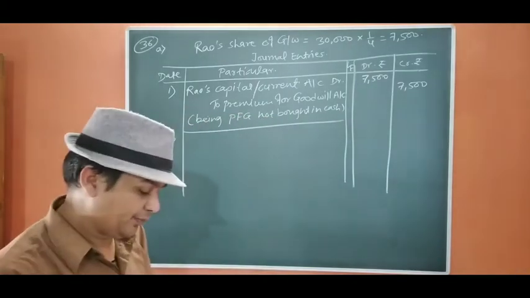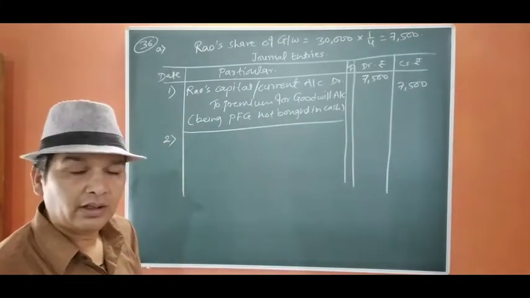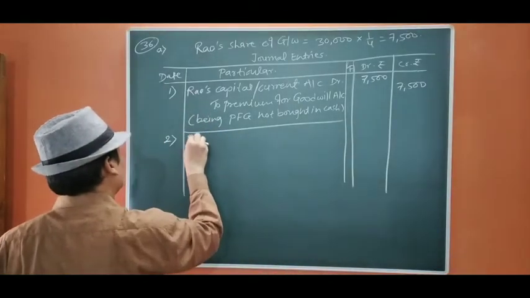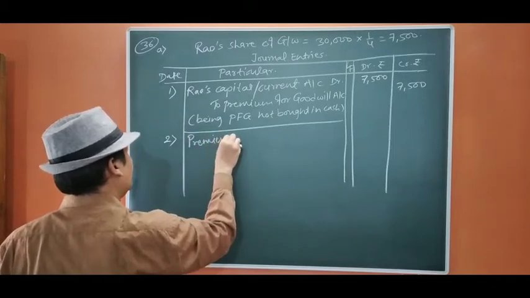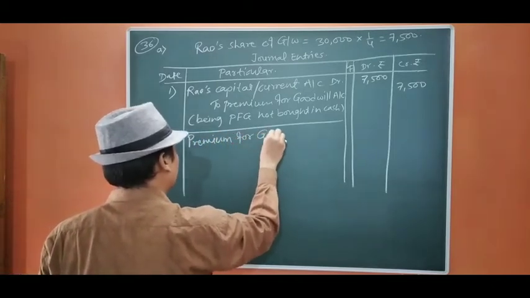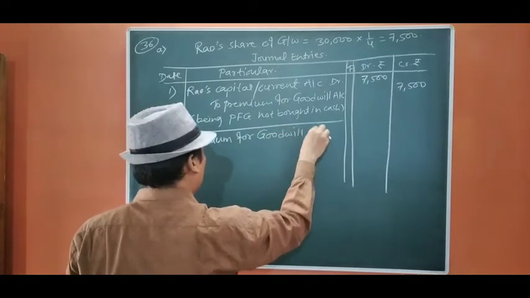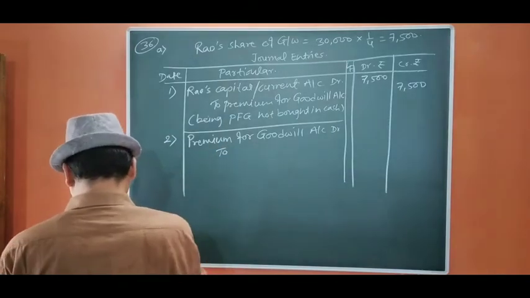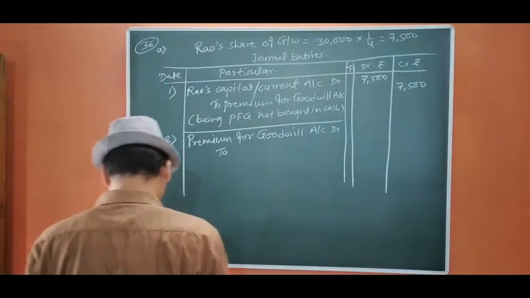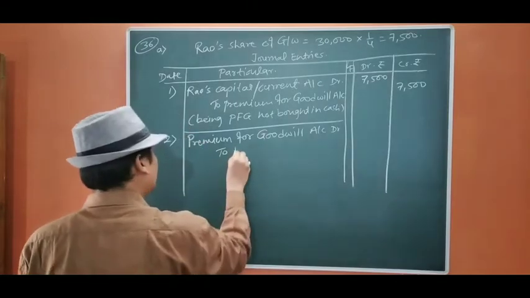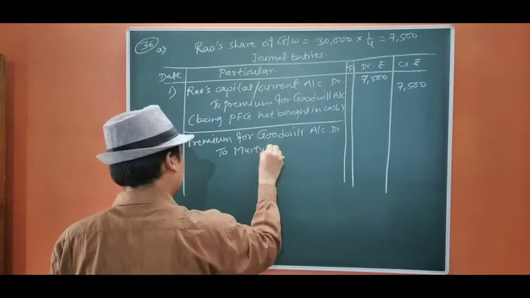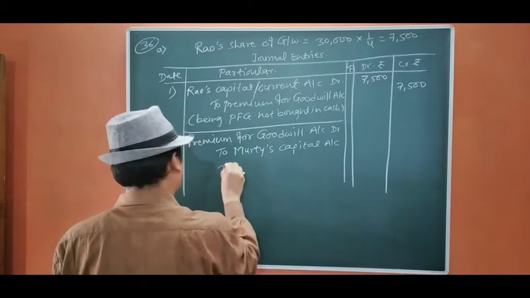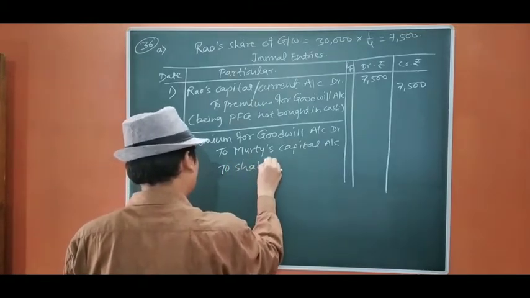That means the old ratio of Murthy and Shah will be the sacrificing ratio. Okay, so premium for goodwill account debit to Moti's capital account, to Shah's capital account.